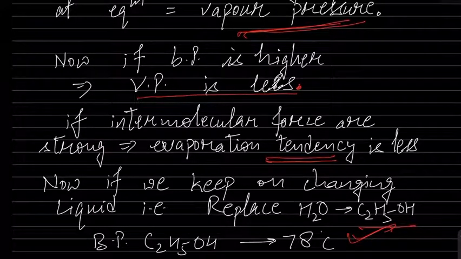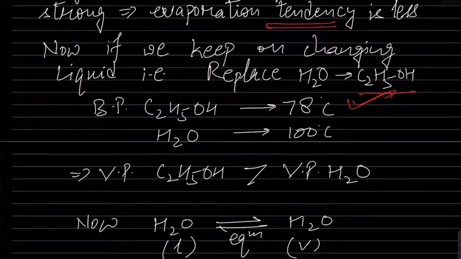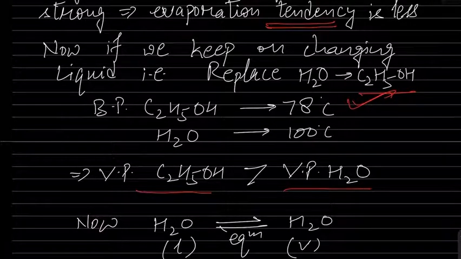For example, we have taken ethyl alcohol and water. Clearly the vapor pressure of ethyl alcohol is greater than the vapor pressure of water at 25 degrees Celsius and at 78 degrees Celsius as well, because at 78 degrees Celsius the vapor pressure of ethyl alcohol reaches 1 atmosphere, but the vapor pressure of water is still less than 1 atmosphere.